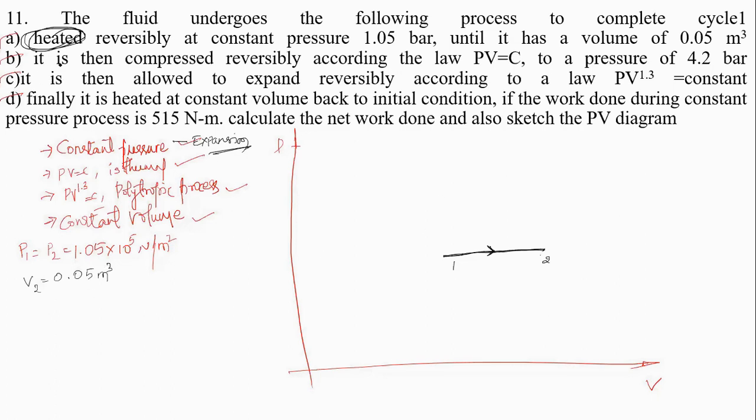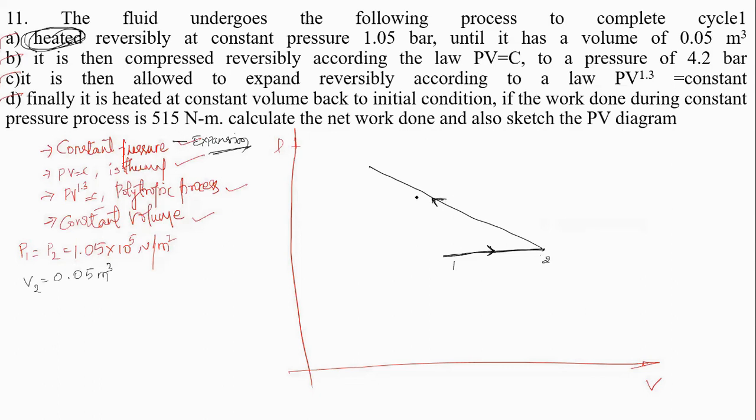Next, second process. It is then compressed. Compressed means, from this state it should go like this, where pressure should increase and volume should decrease. Therefore, this is a compression process. It's a curved compression process.